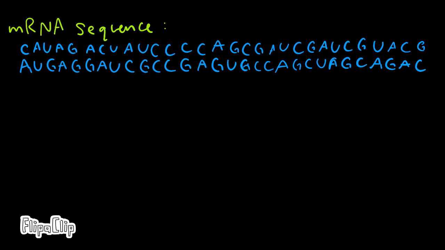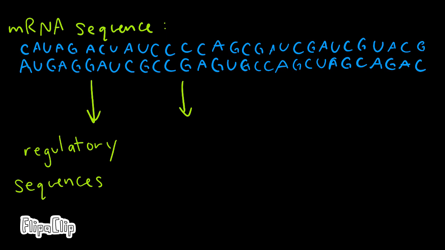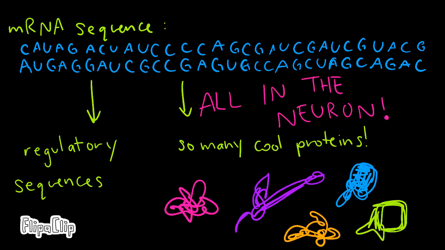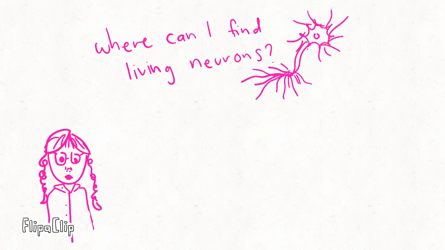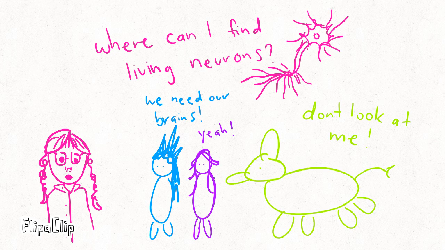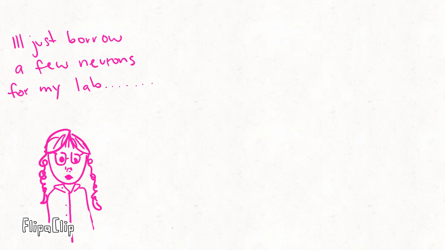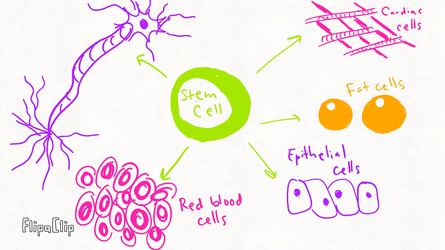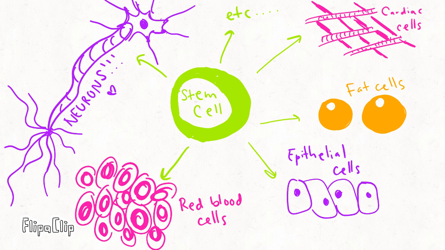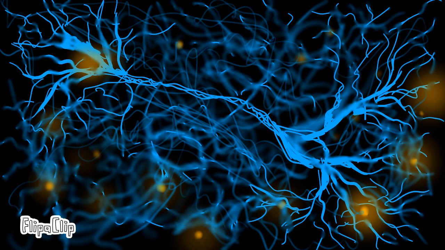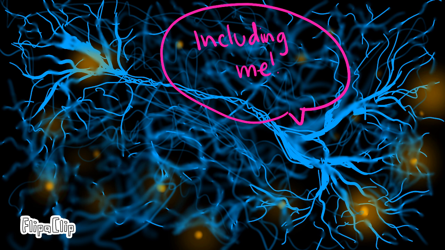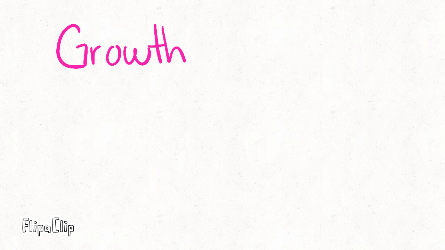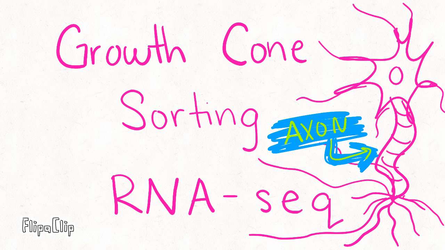After mRNA is sequenced, we can use these sequences to explore regulation and the molecular diversity in neurons. It's hard to access neurons of mammals, especially humans, so scientists use methods like assessment of ex vivo neurons or pluripotent stem cells. These stem cells can develop into any part of the embryo, and thus every human cell, including neurons. To dive deeper, we will explore the axon subtranscriptome, which is sequenced using growth cone sorting RNA sequencing.